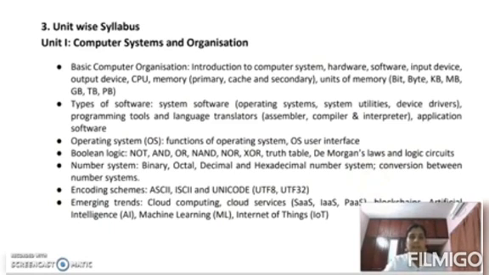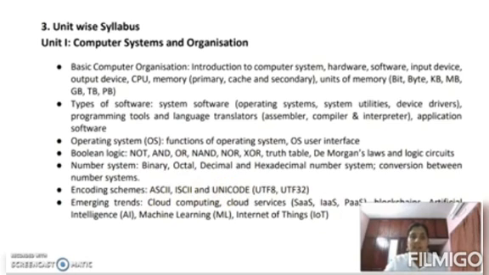First unit is computer systems and organization. In this first unit, you will study about hardware, software, memory, types of software, system software, applications of software, operating system, and logic gates like NOT, OR, NOR, XOR, then number systems: binary, octal, decimal, hexadecimal, etc. Then different types of encoding schemes like ASCII, ISCII, Unicode.